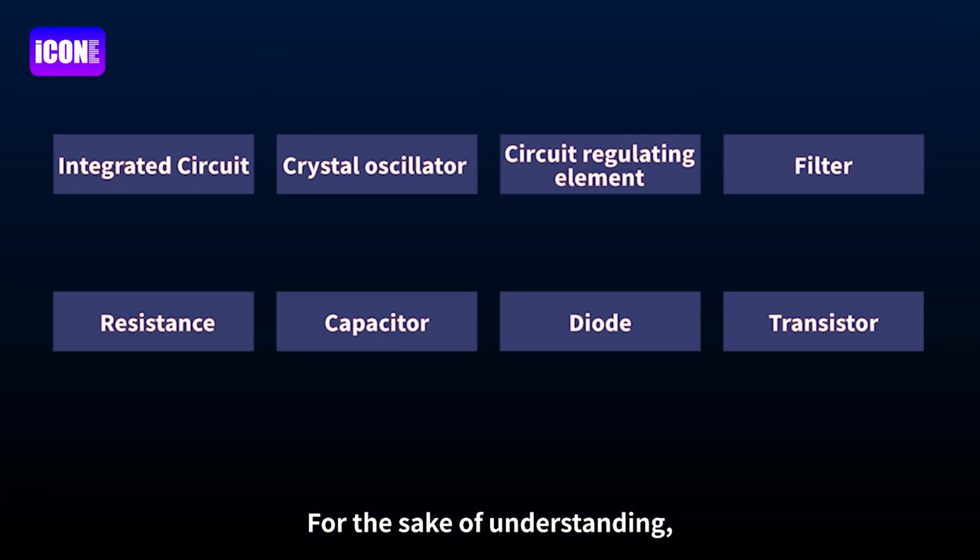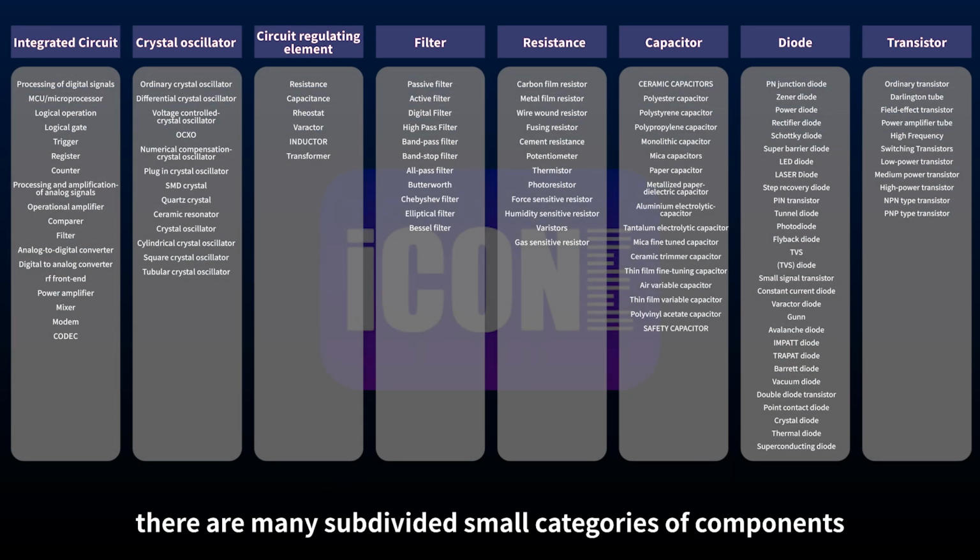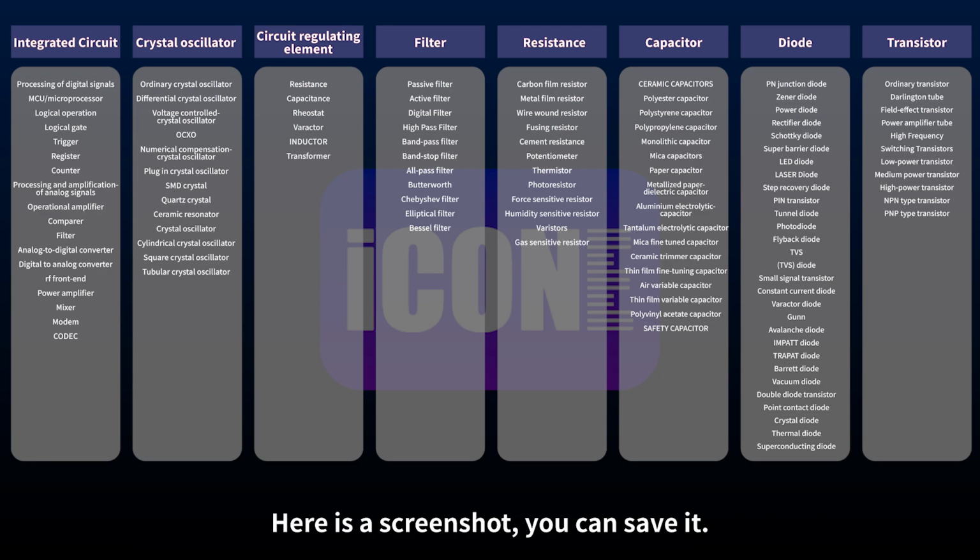For the sake of understanding, we only introduce some large categories of components here. Under each category of components, there are many subdivided small categories of components. Here is a screenshot. You can save it.